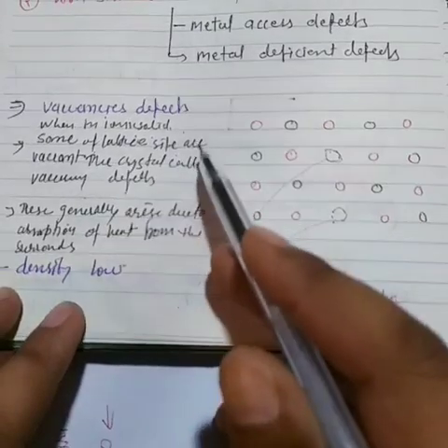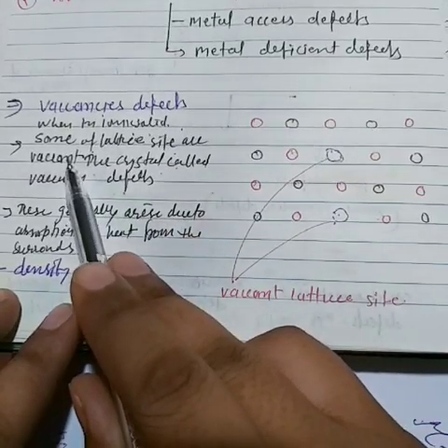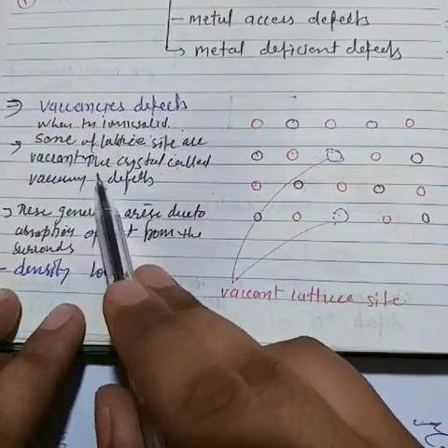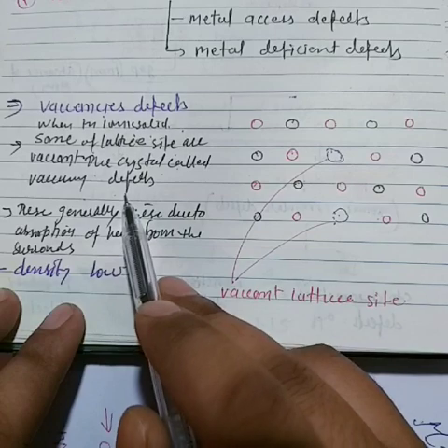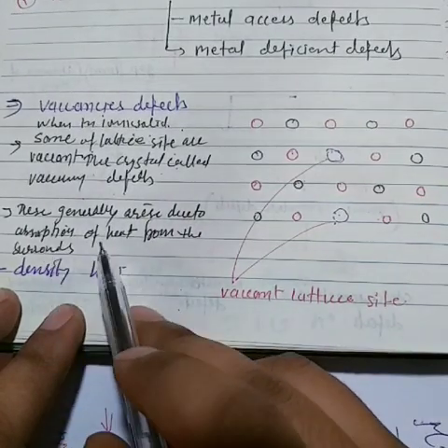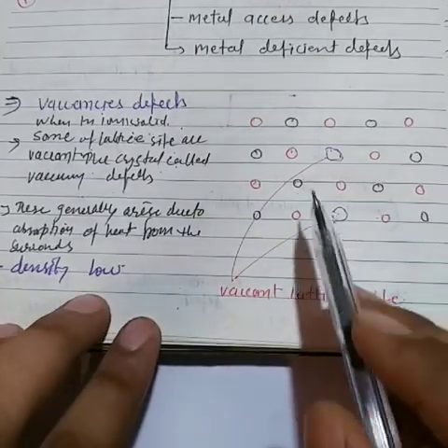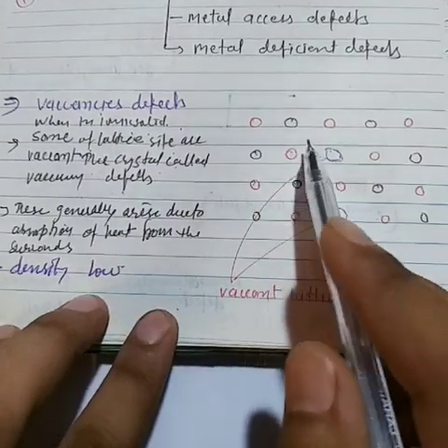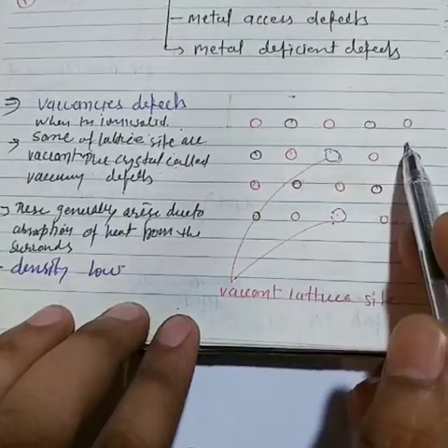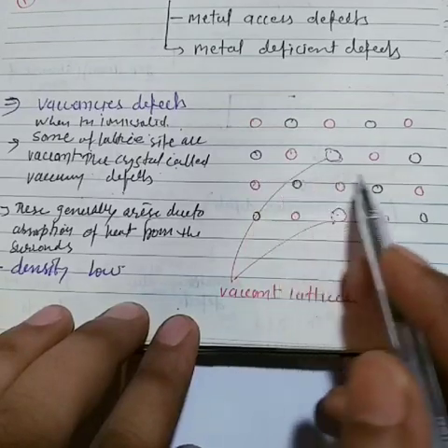Now see, vacancy defect. When in an ionic solid some lattice sites are vacant, the crystal is called to have a vacancy defect, and this generally arises due to the absorption of heat from the surroundings. So here it is very important. Now see here, let the constituent particles be arranged in a perfect ordered form.